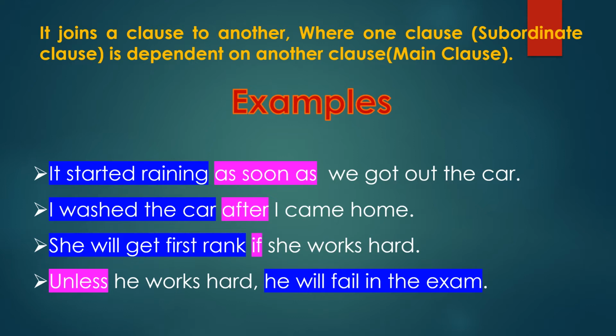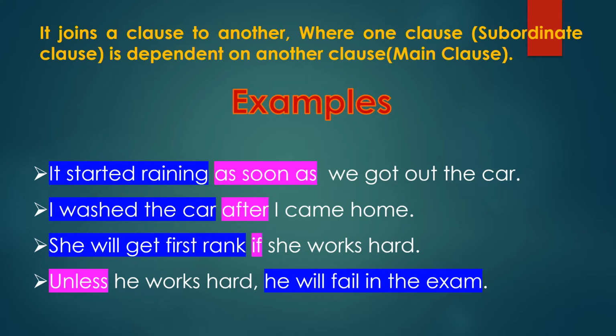Then which sentence is depending on this main clause? We got out of the car is the subordinate clause. So it depends on the main clause. These both sentences are joined with the help of the subordinate conjunction as soon as. Hope you understand this sentence.